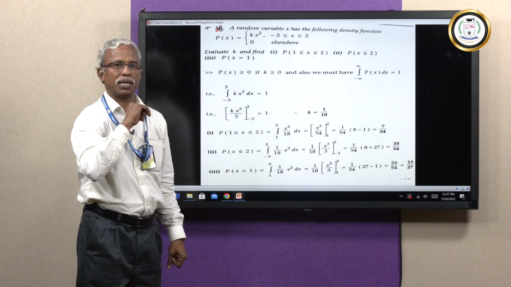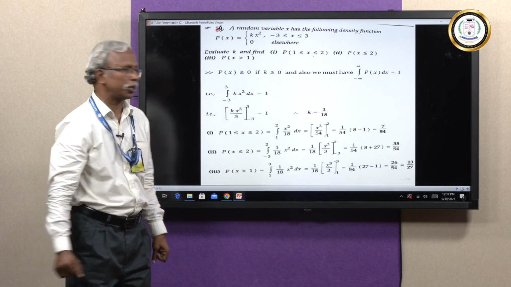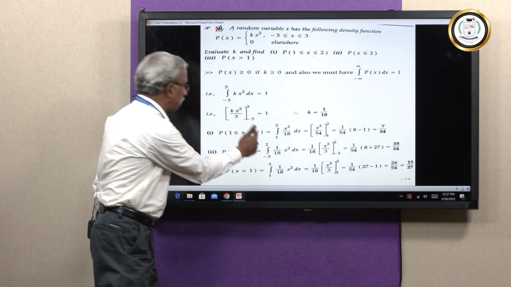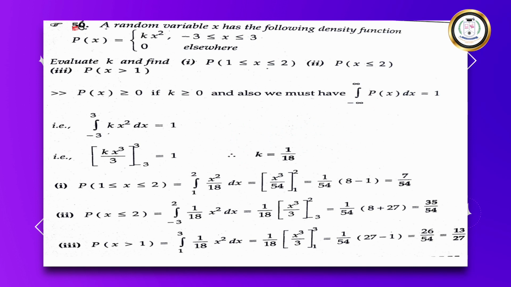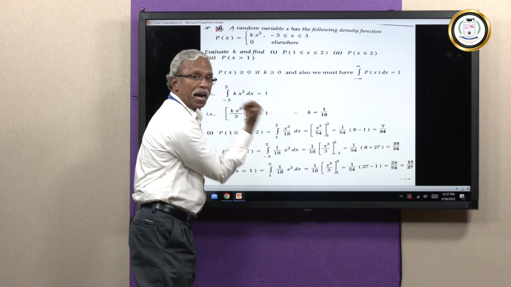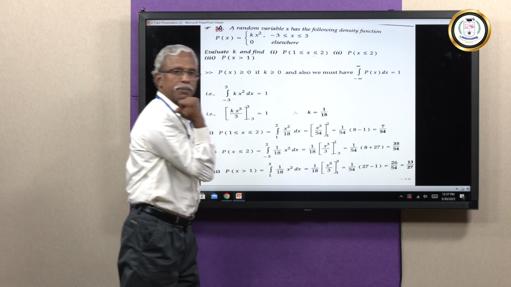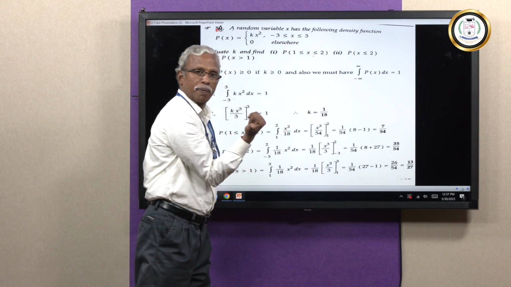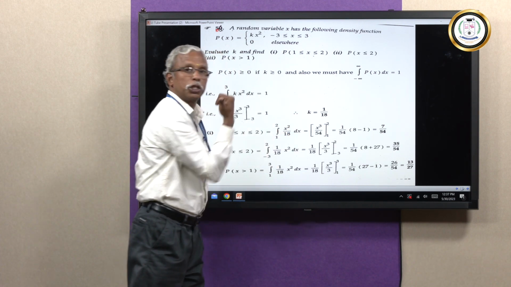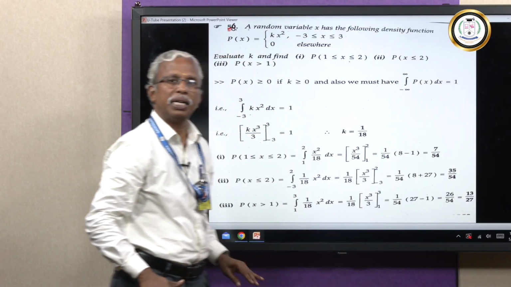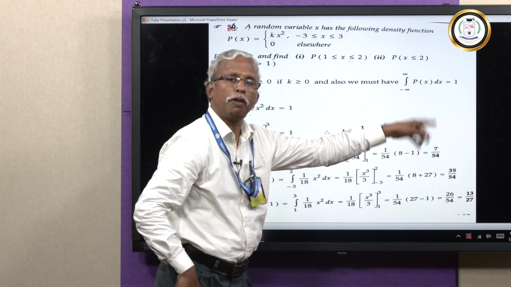What is the probability if the random variable x is going to lie between 1 and 2? So, between 1 and 2, f of x dx, p of x dx. What is the value of p of x here? Kx square, which is x square by 18. Integrate this: x cube by 3, with 18 already there, so x cube by 54. Lower limit is 1, upper limit is 2. Simplify, and you can easily get the answer, 7 by 54.